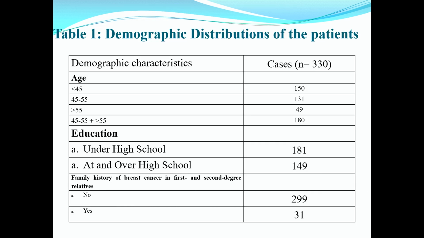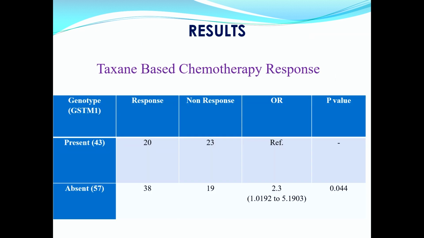Now the demographic distributions of the initial study. We have 330 patients initially. These are the demographic distributions of the patients, but in this case, not all are triple-negative breast cancer. Only 100 were triple-negative. Within the 100 patients, this is the result of the taxane-based chemotherapy.